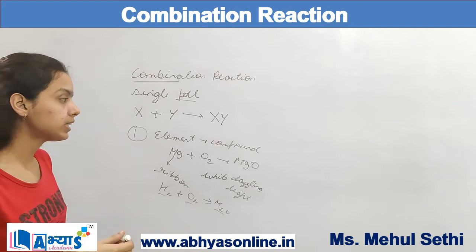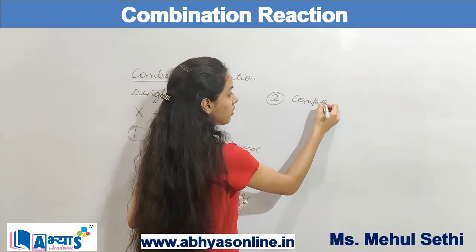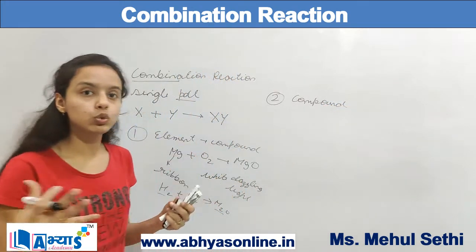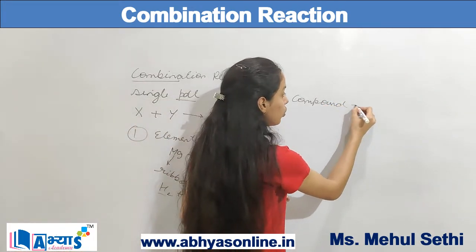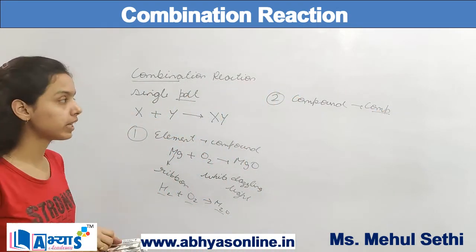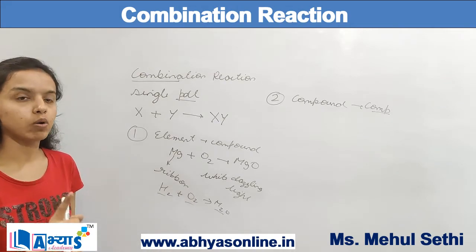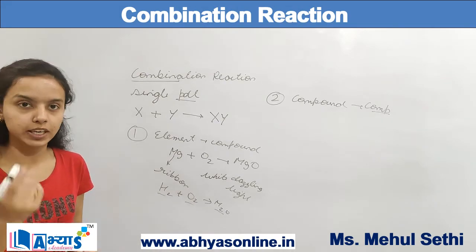Now the next case is when I have two compounds and these two compounds react together to form a new compound. Basically, when two compounds react to form another single compound, that is also an example of a combination reaction.